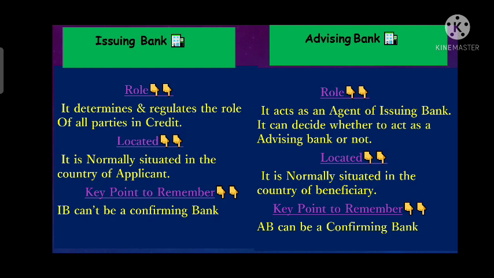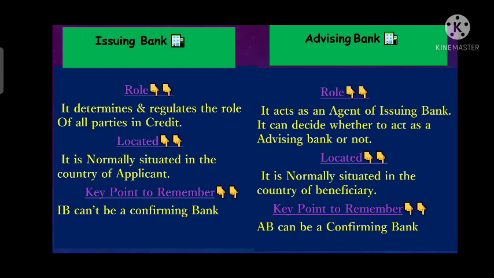When it has a doubt about the creditworthiness of the issuing bank, why would it take confirmation from that bank only? And why would it pay extra charges for that confirmation? Does it make any sense? No. So because of this, the issuing bank can't be a confirming bank.